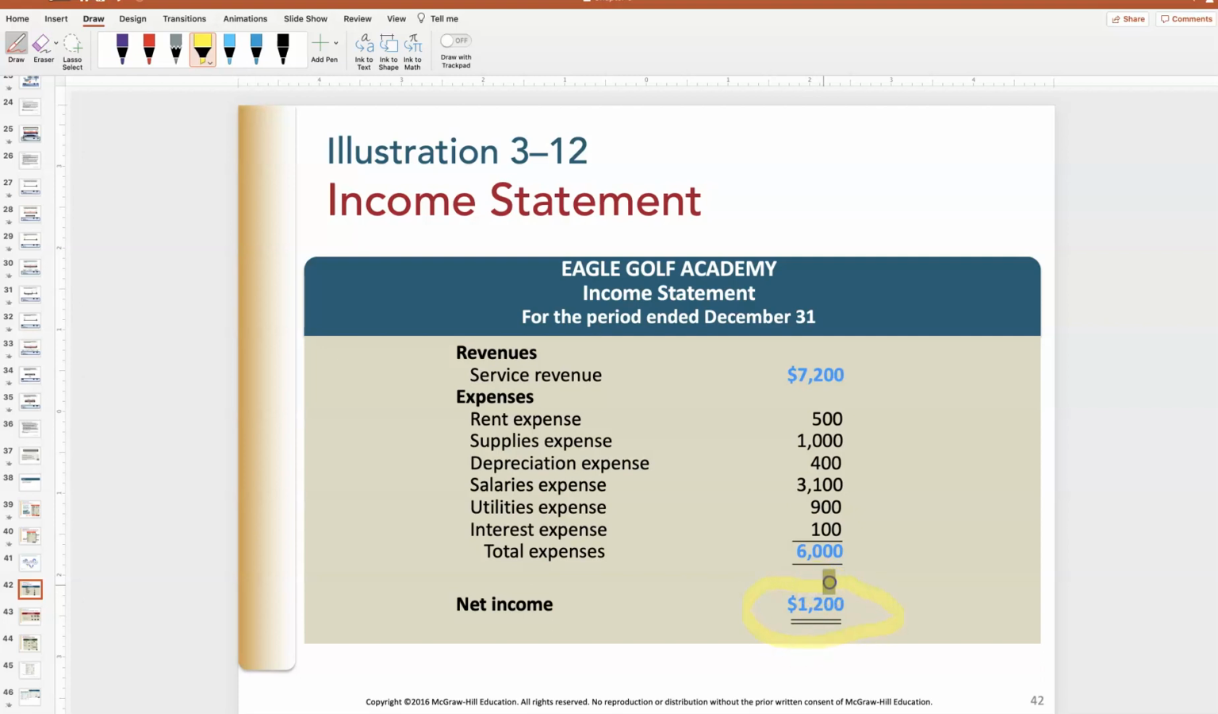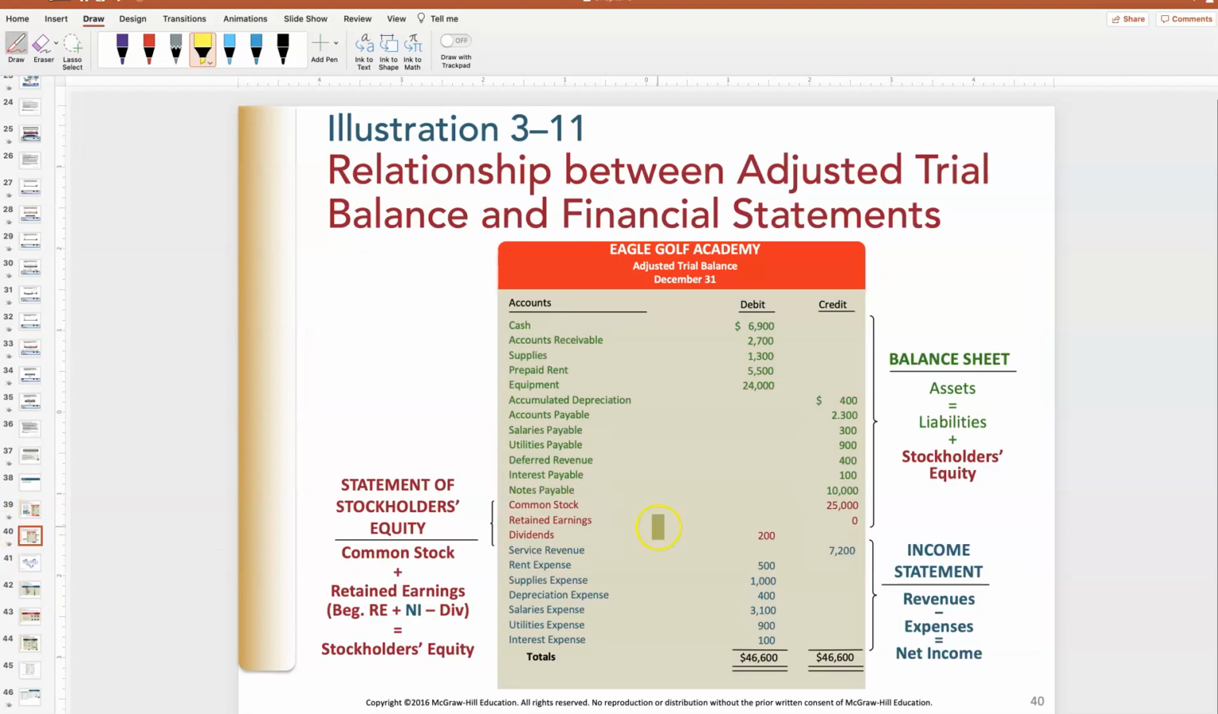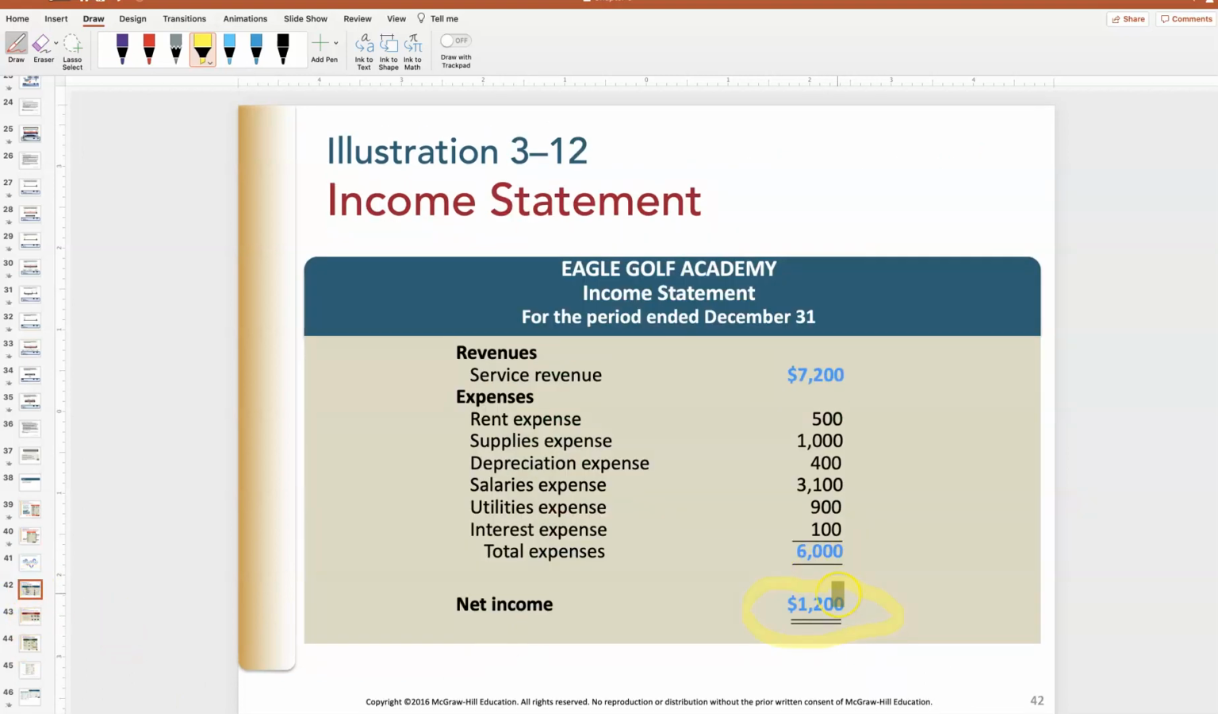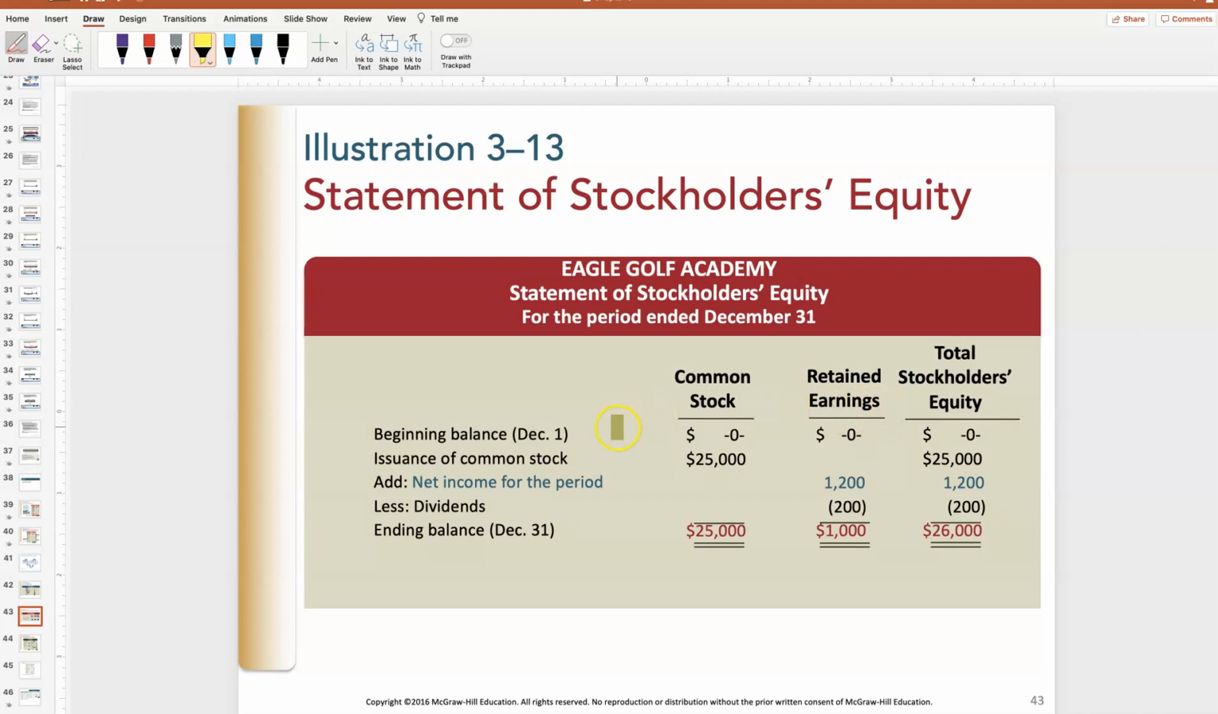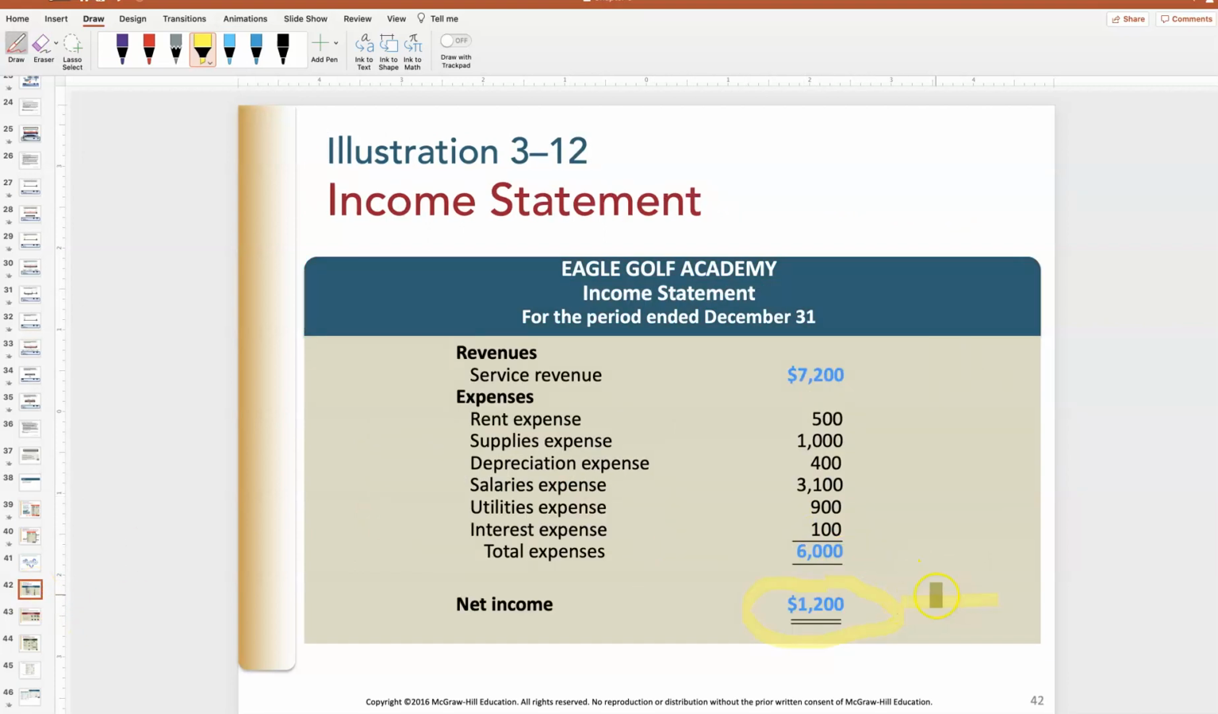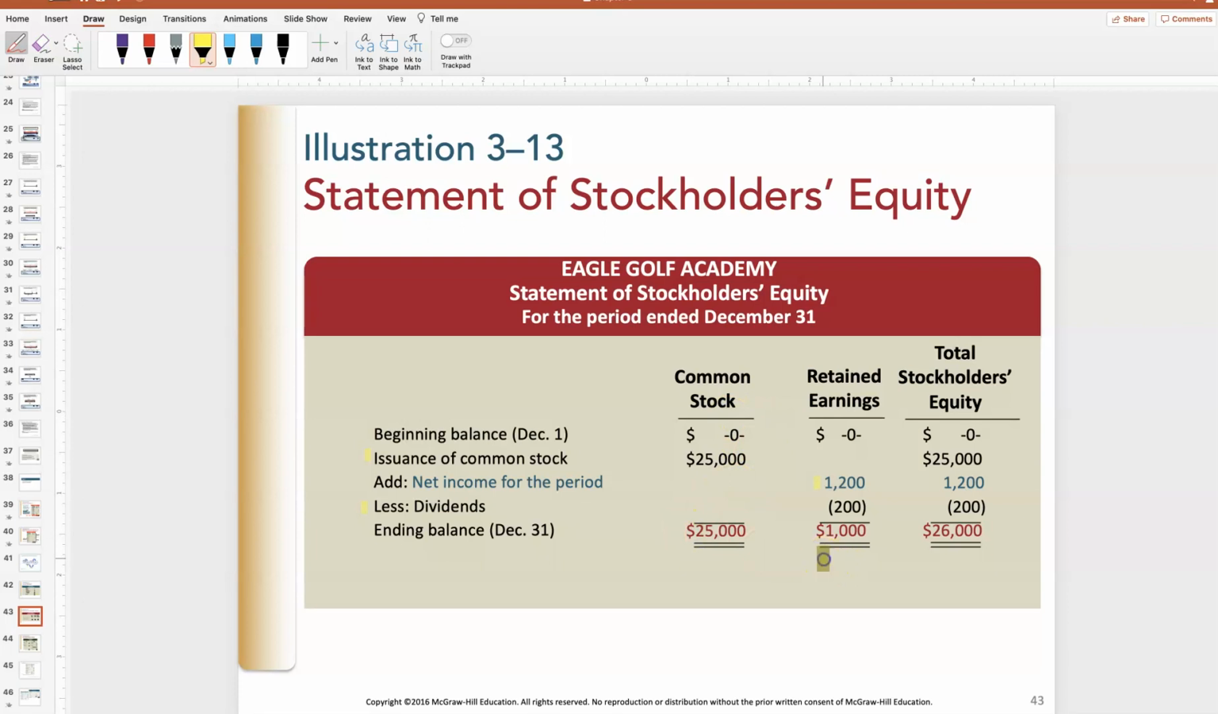Now we know our net income is $1,200, right? We don't see that net income number anywhere on the trial balance because it's just account balances, right? We're doing math on the income statement and providing that net income number. We've done that, so now it's time for our statement of stockholders' equity. You'll have to have some additional information for that, such as the problems will tell you if you've issued common stock, paid dividends. And we plug in that net income number, the $1,200 that we just calculated back here on the income statement. That gives us an updated retained earnings number of $1,000, common stock of $25,000.